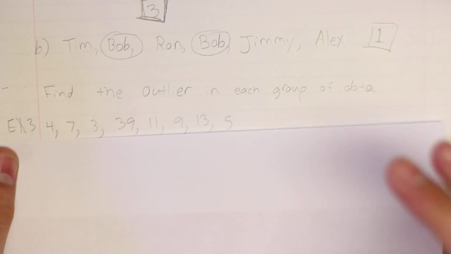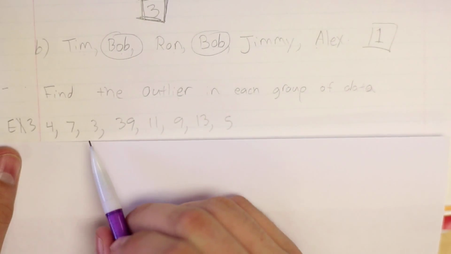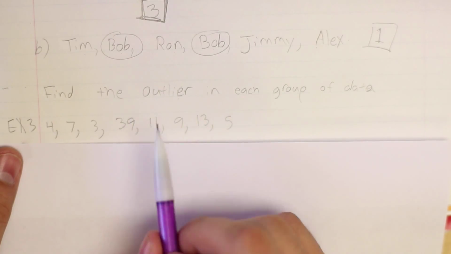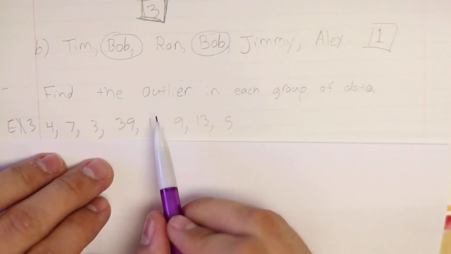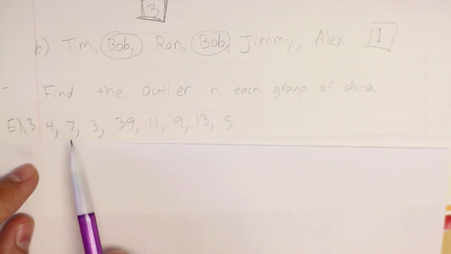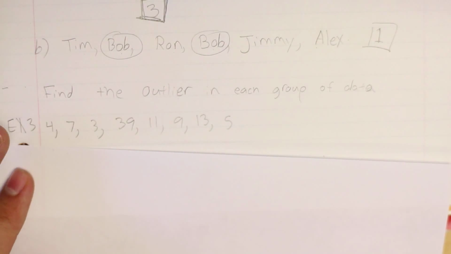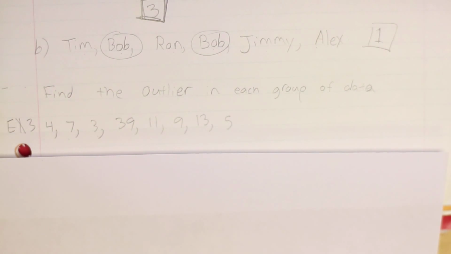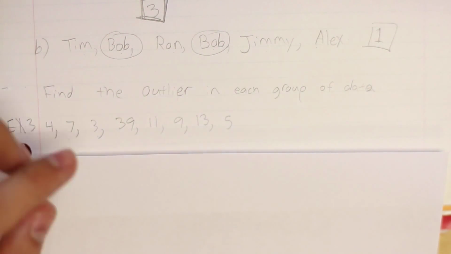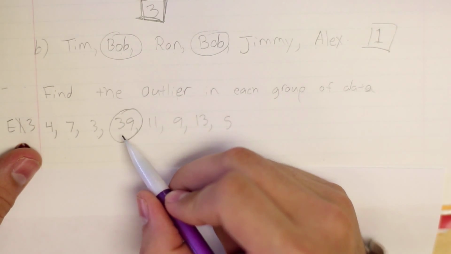Next, with our last problem, we're told to find the outlier in each group of data. We only have 1 group of data here. An outlier is a number that is much larger or smaller than most of the numbers in the group. 4, 7, 3, 39, 11, 9, 13, 5. Is any one of these particularly larger or smaller than the rest of the numbers? Yes, you're absolutely right. There is a number that is larger than the rest of the numbers. It is this one right here,